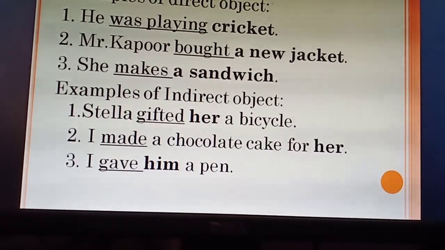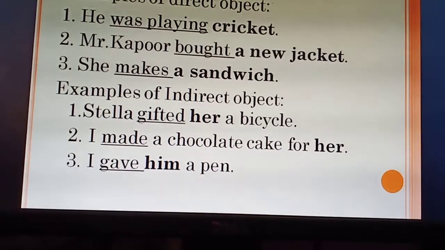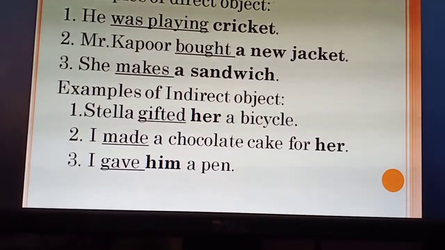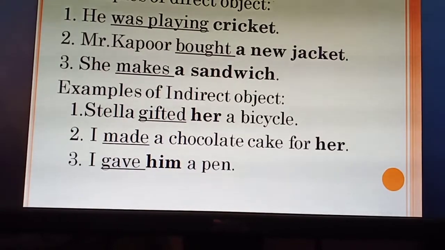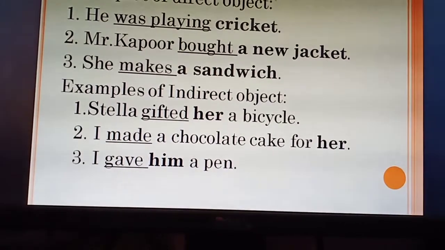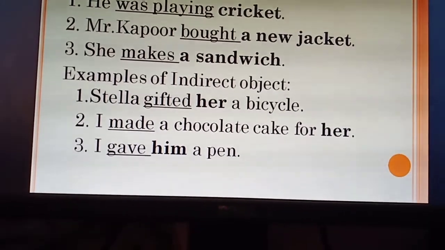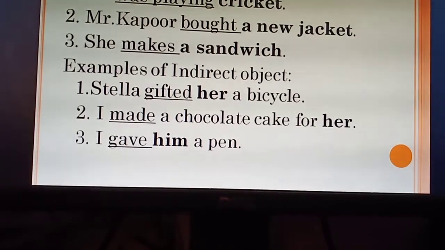Second one is I made a chocolate cake for her. So in this made is the verb and her is an indirect object as it answers the question for whom. I made the chocolate cake for whom? For her.